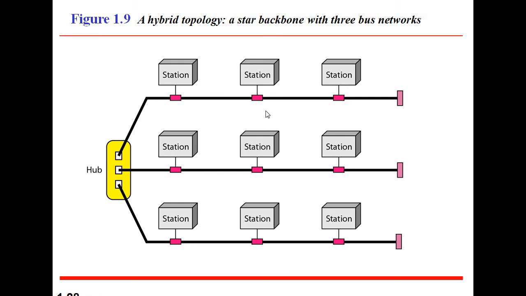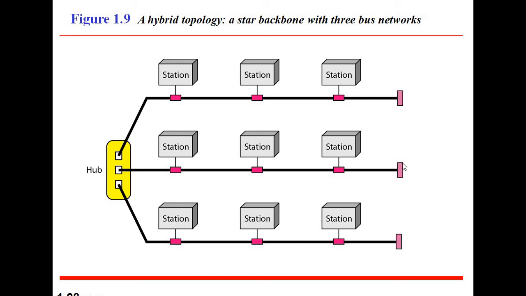Here, as shown in the diagram, this is the hub and this is one cable that is connected, and within that one cable or transmission medium we have connected 3 stations. Then there is another communication line, and here also we have connected 3 different stations.